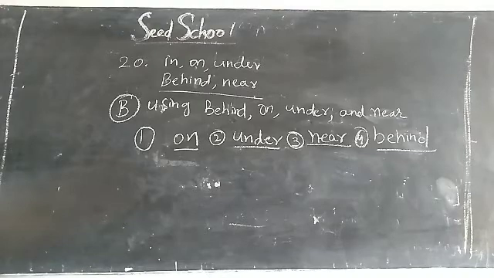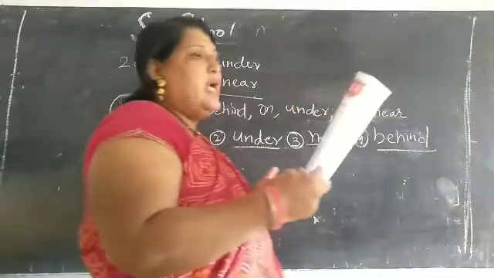Write neatly, children. On, under, near, behind. In the lesson: on, under, behind, near. On, under, near, behind. So finish, children. See, children, here one vowel out.